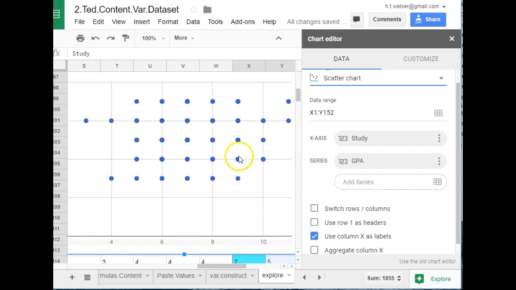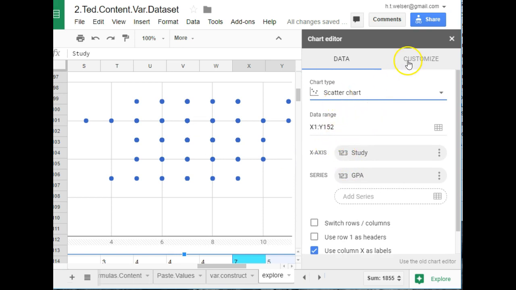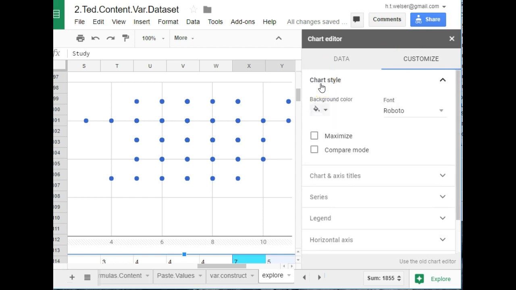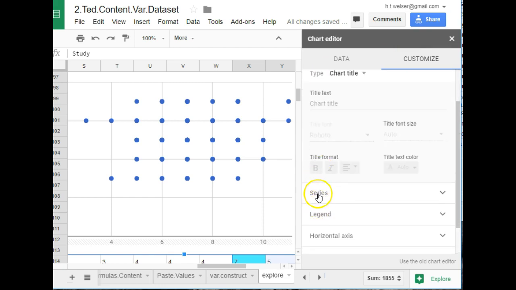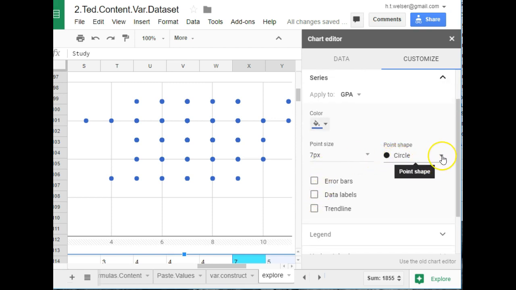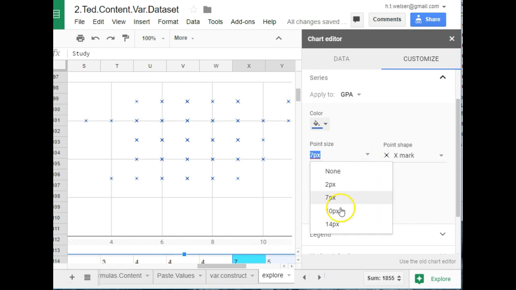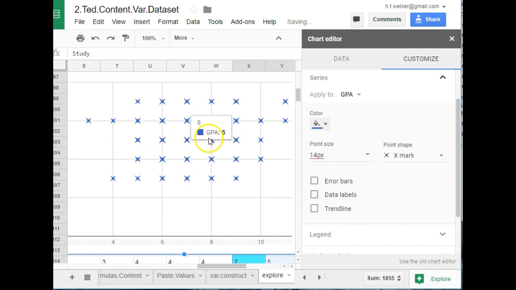One thing I don't like about this is the dots are solid and make it hard to see where there are multiple cases. So we can change that if we go to customize, chart style, chart axes, series, there we go. This X one here I like better, and if we make it larger, like 10, maybe even 14 point, it makes them easier to see. Then we're going to close that.